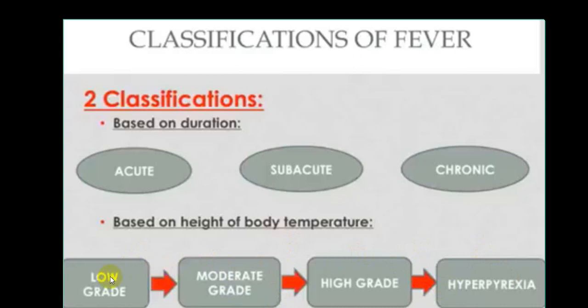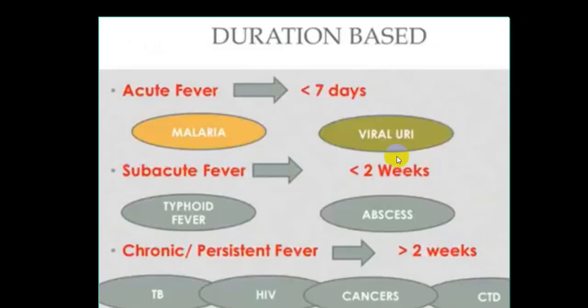Low grade, high grade fever, hyperpyrexia. Acute fever is less than 7 days, classical examples malaria and viral fever. Subacute fever, typhoid fever, abscess, less than 2 weeks. More than 2 weeks, tuberculosis, HIV, malignancy, collagen disorders, etc.